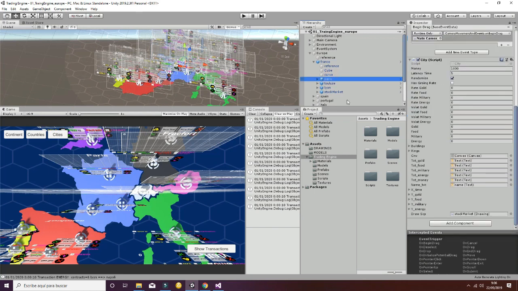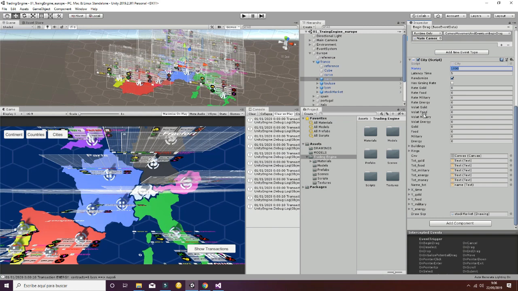So inside each of the cities we have a script. This is the basic script we have to understand. The cities start with a certain money that is going to be set to 1000, but you can change it here in the script if you want to give more money to a country or to another. Then we have the randomized boolean, which will create the random values for all these variables here, which are used in order to create the evolution of the different resources.